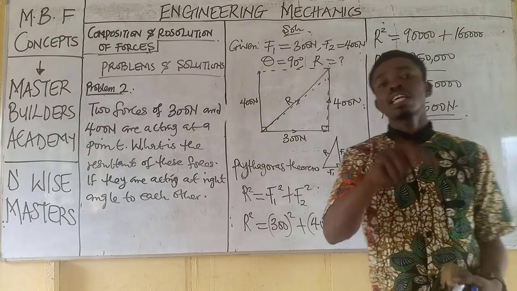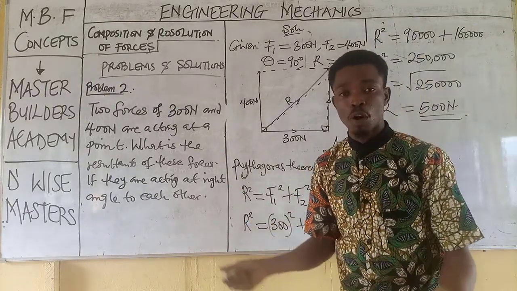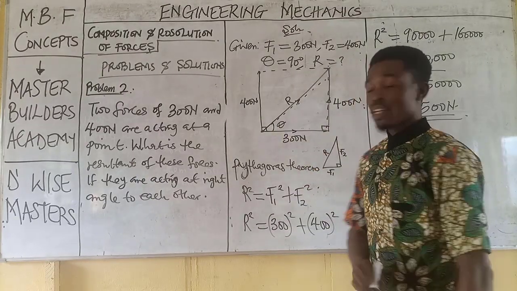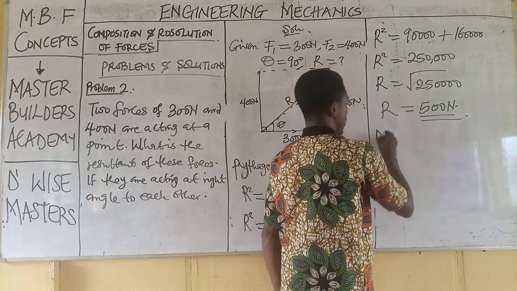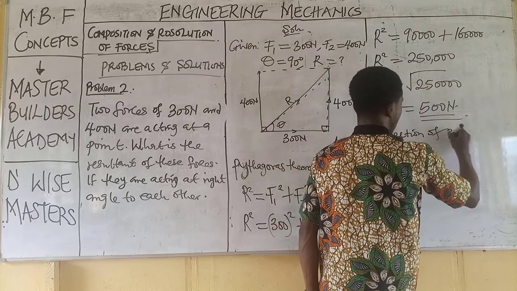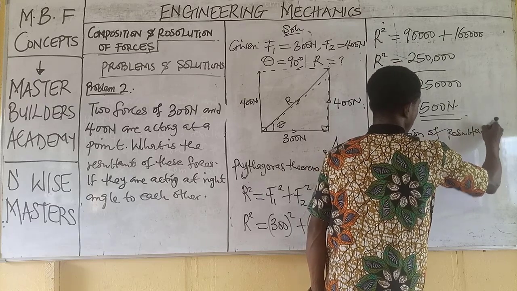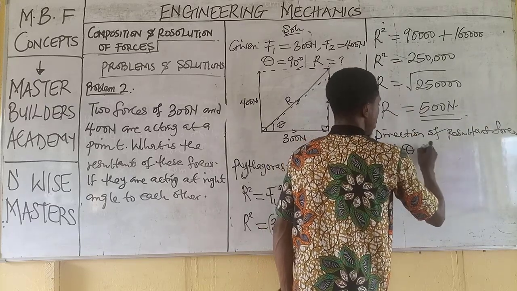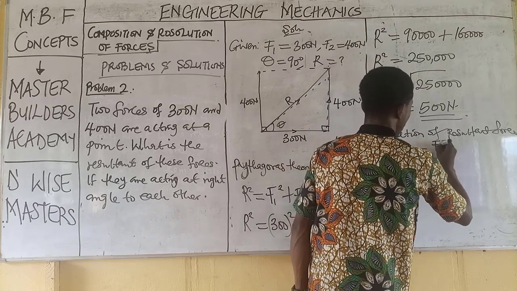So take for instance, you are equally asked to find the direction. How will you obtain the direction? Remember that this is the direction of the resultant force. We have that tan theta is equal to what?